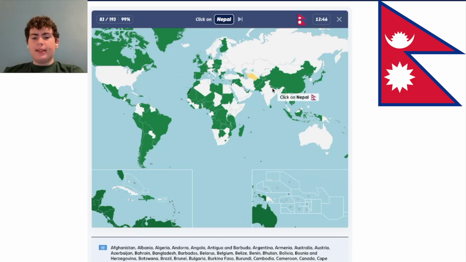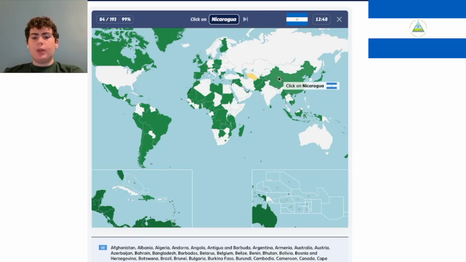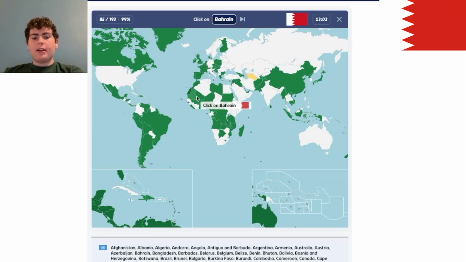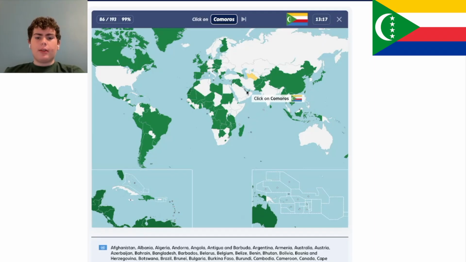Nepal is this one, and it is in between China and India, and Mount Everest is there, and the Himalayas. Nicaragua is in Central America. It's in this little chain. Nicaragua is right here. Bahrain is an island in, I'm pretty sure, the Persian Gulf. I'm not positive. And it is that one right there. That's where the Strait of Hormuz is.